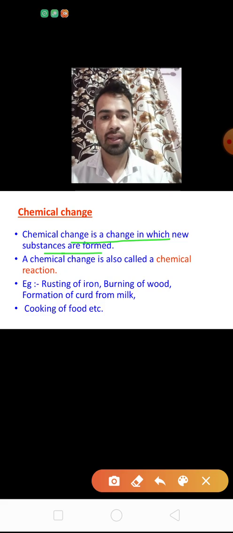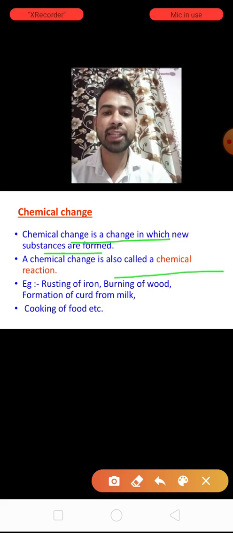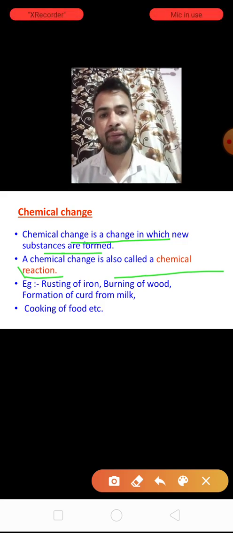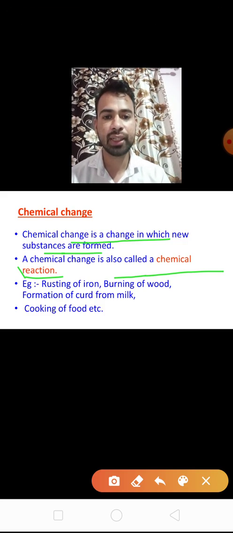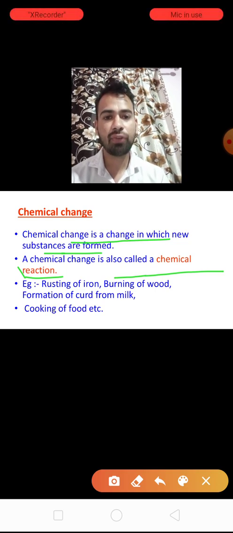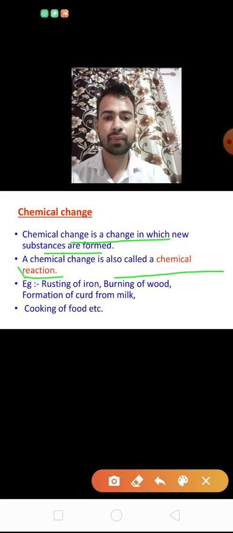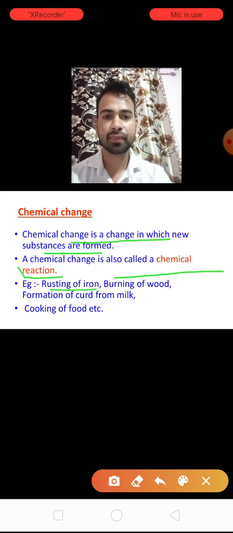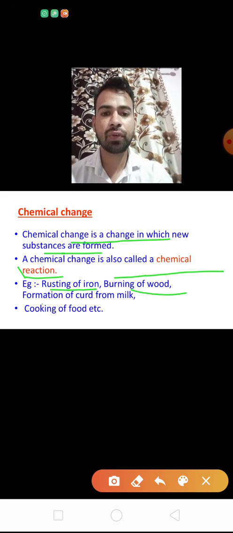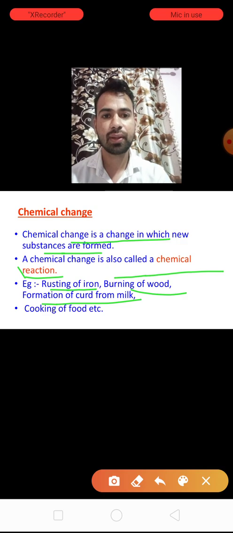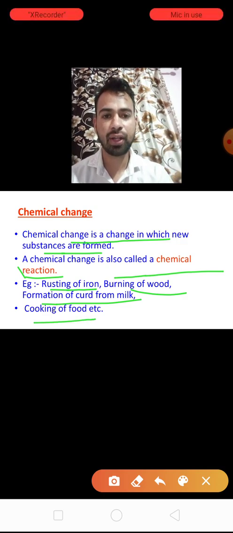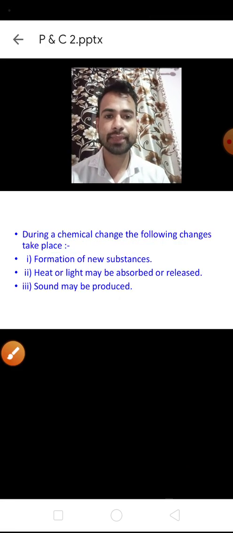In every chemical change, a chemical reaction takes place. Examples of chemical change are rusting of iron, burning of wood, formation of curd from milk, and cooking of food.